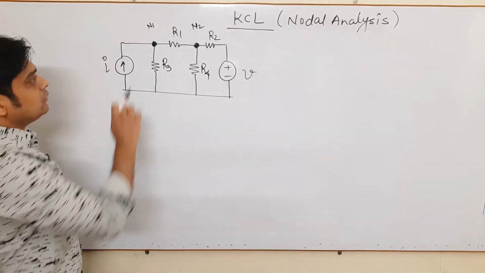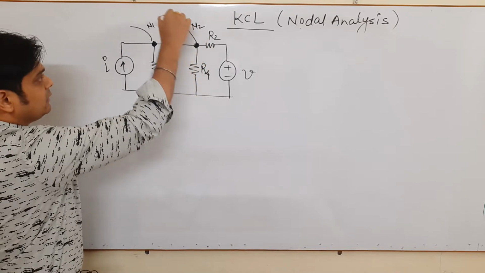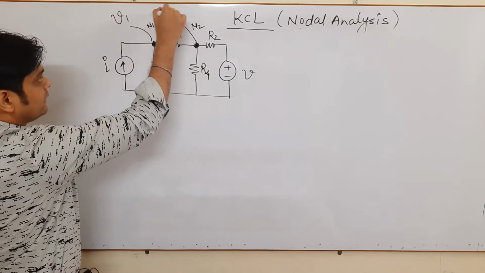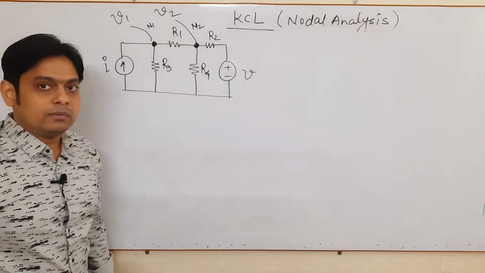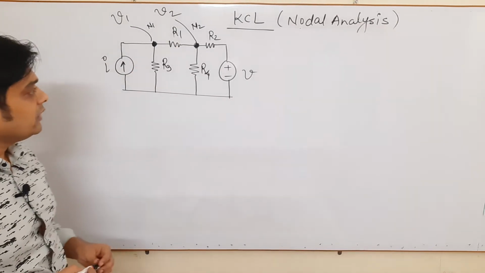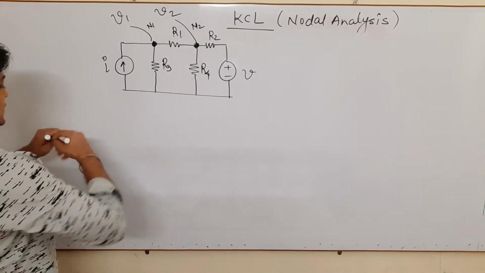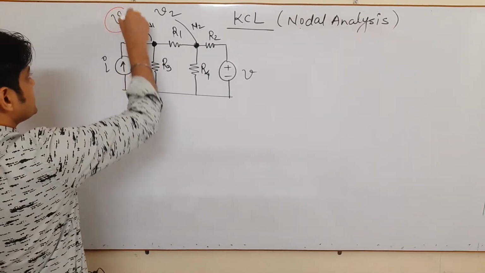Now with the help of nodal analysis, one can find the voltage V1 and V2 at these nodes. This voltage is V1.